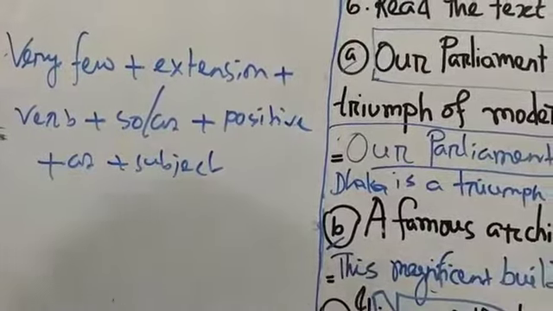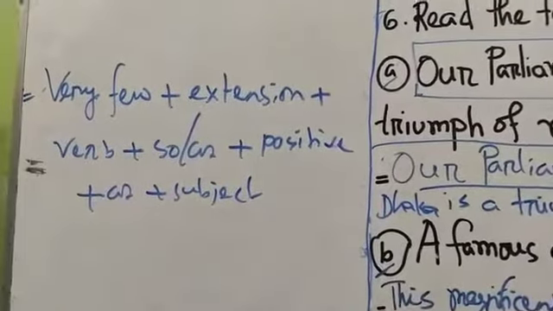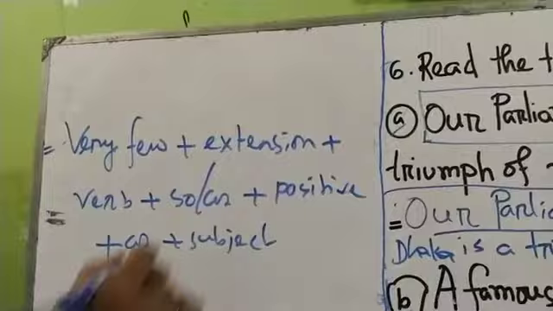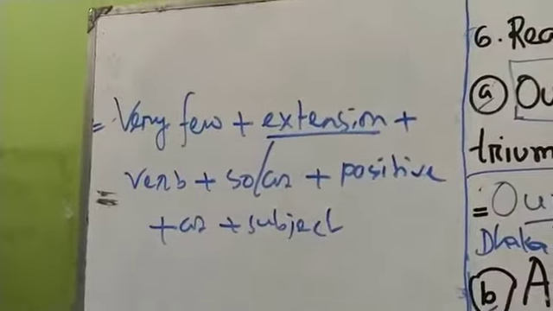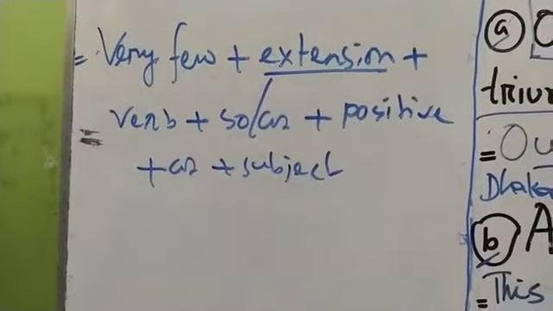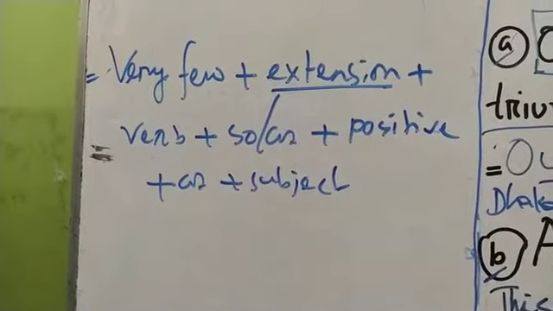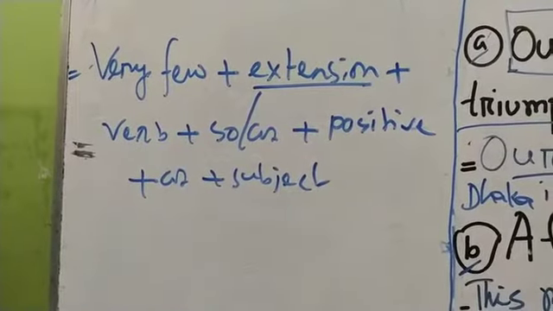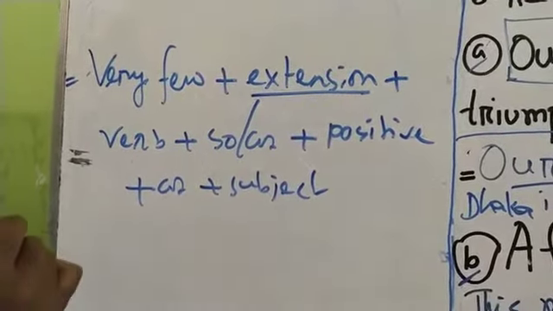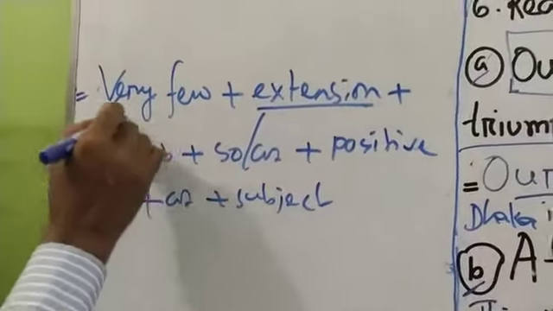And you have to memorize this structure. If you find superlative degree, "one of the," the structure will be such.